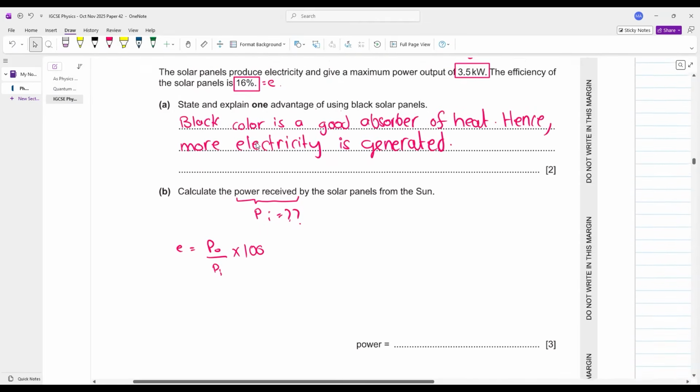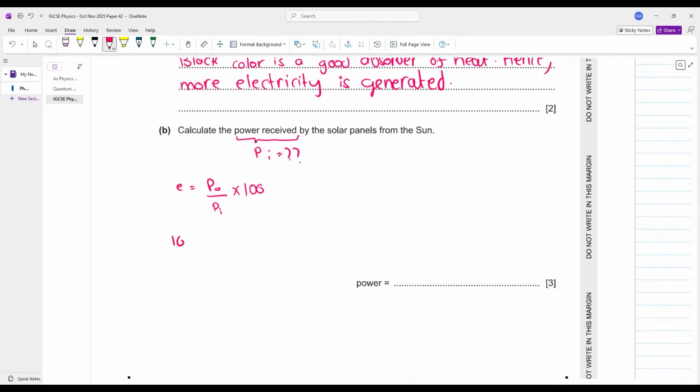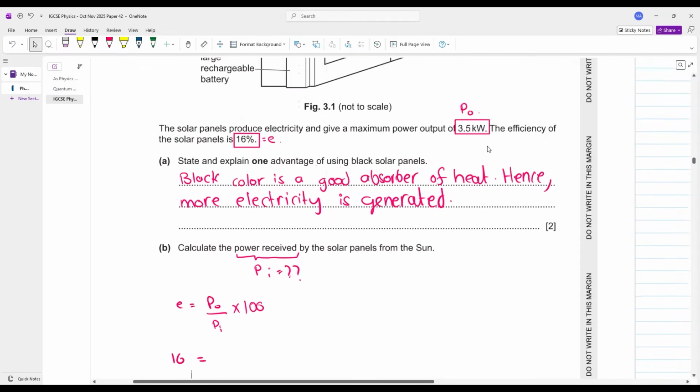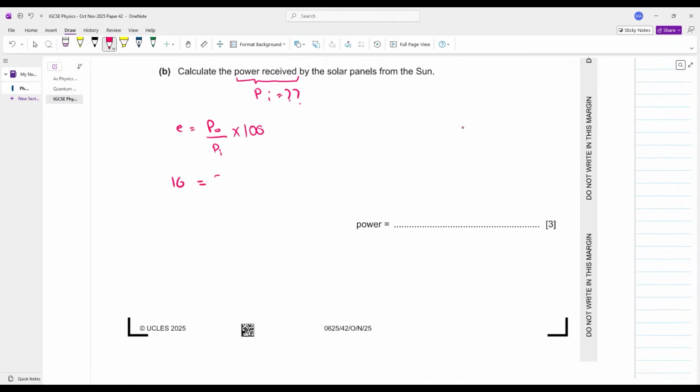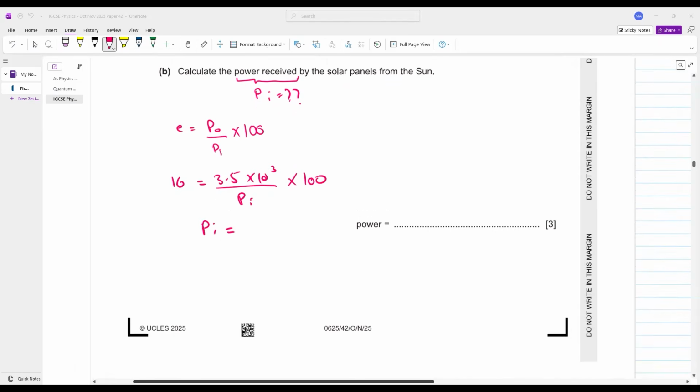So, what's your efficiency? 16. Do you have the power output? Yeah, 3.5 × 10^3 watts, power input here, multiplied by 100. Can you calculate the power input? The power input comes out to be 22 kilowatts. Yeah, 22 × 10^3 watts. This can also be written as 22 kilowatts.